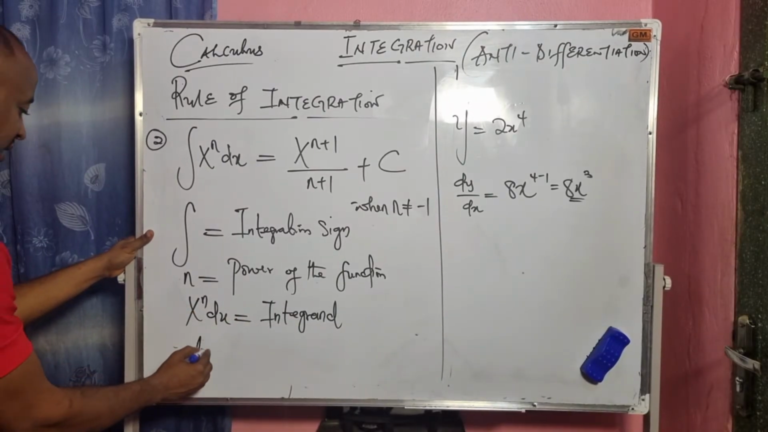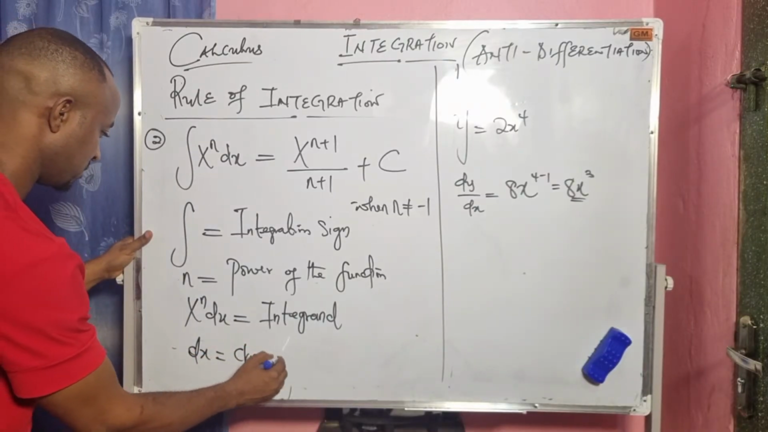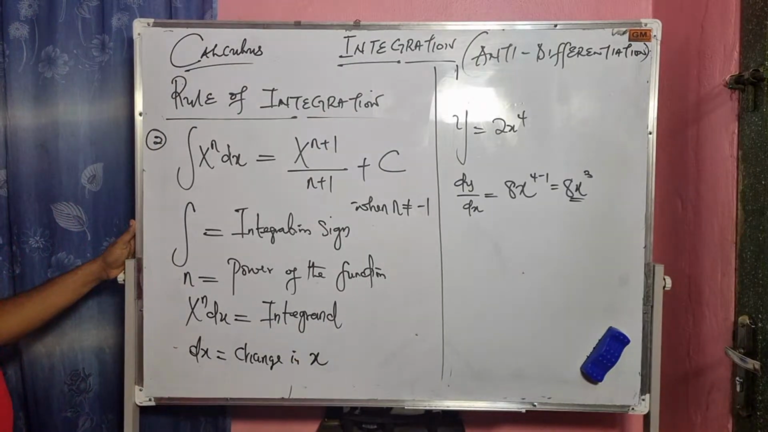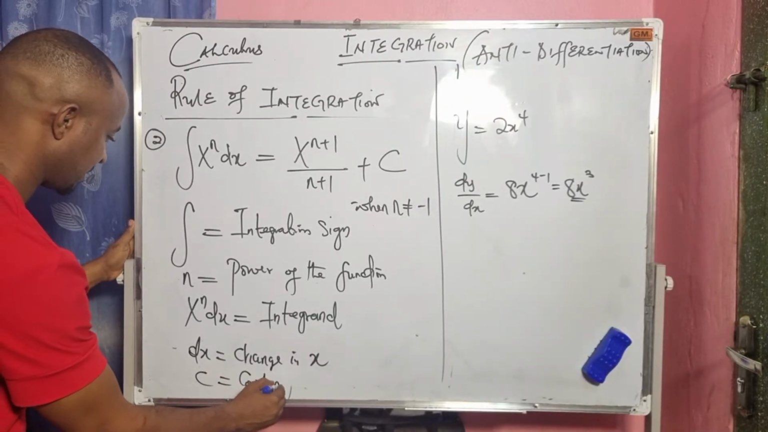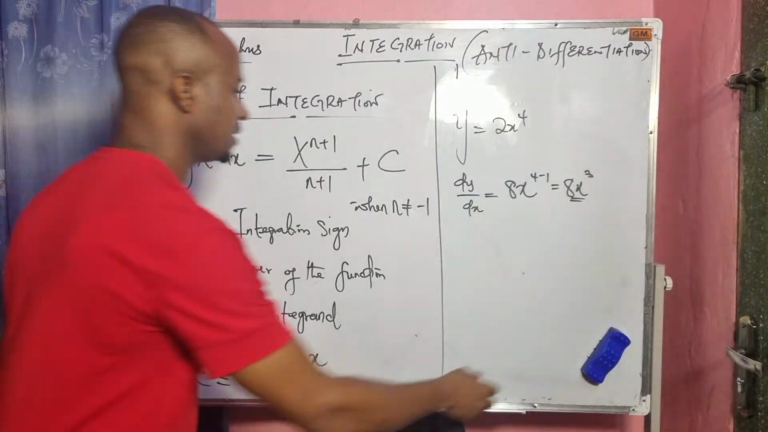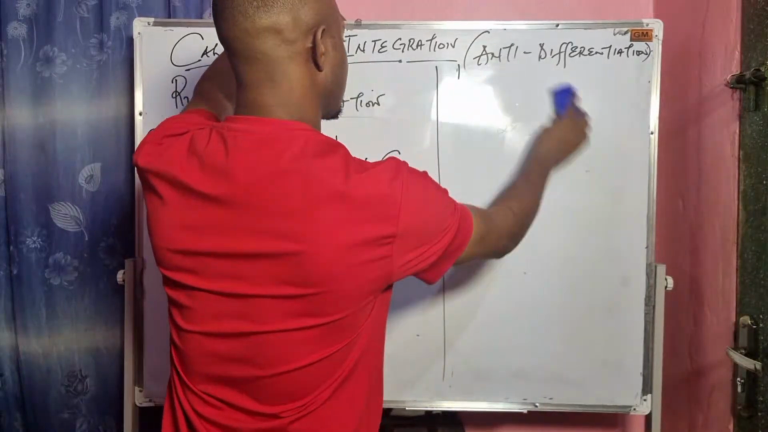Delta x represents change in x, or change in variable x. All right, C represents what? Our constant. C represents our constant. So take note of all of this. Now let's see some examples here.